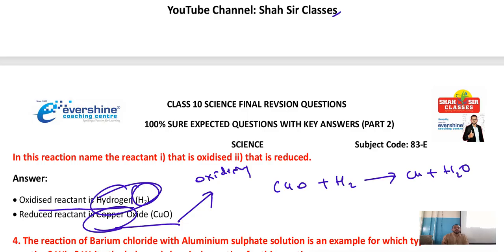नहीं समझ में आया? Very good. देखो बेटा, CuO इधर जाने के बाद क्या हो रहा है? Cu हो रहा है. Which is oxidation? Which is reduction? CuO becomes Cu is reduction reaction. Which reactant is reduced? CuO is reduced. Correct?